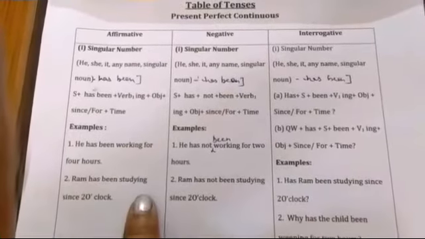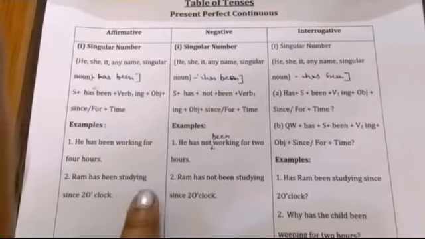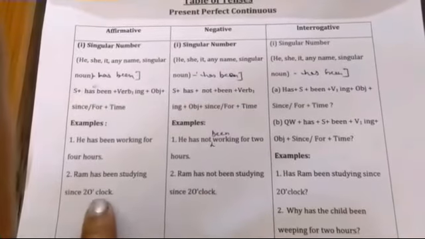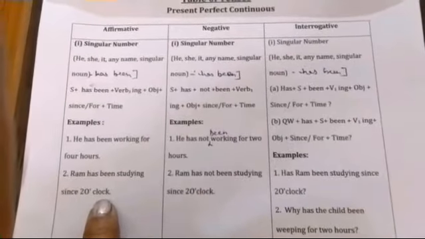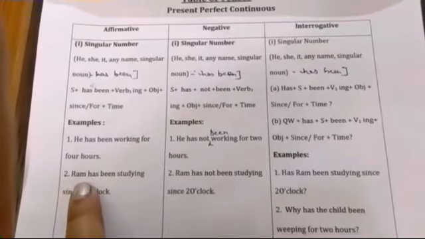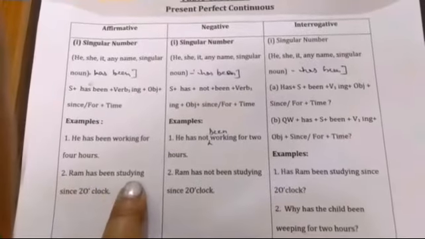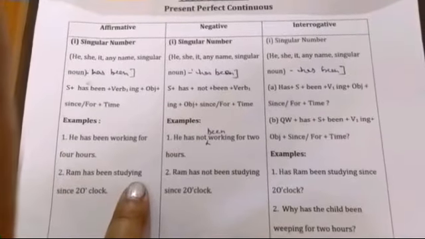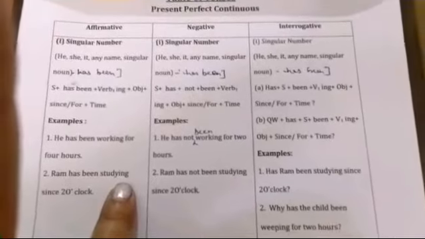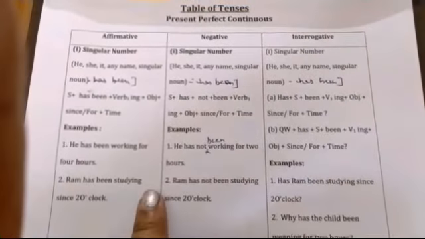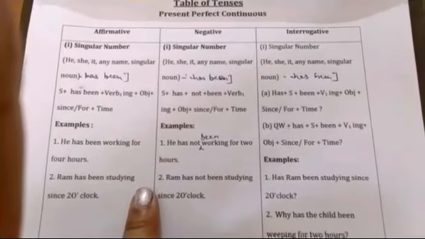Next, Ram has been studying since 2 o'clock. We put since here because 2 o'clock is the exact time. And with this singular number we put has been plus verb first form plus ing. So this is the affirmative sentence in singular number.